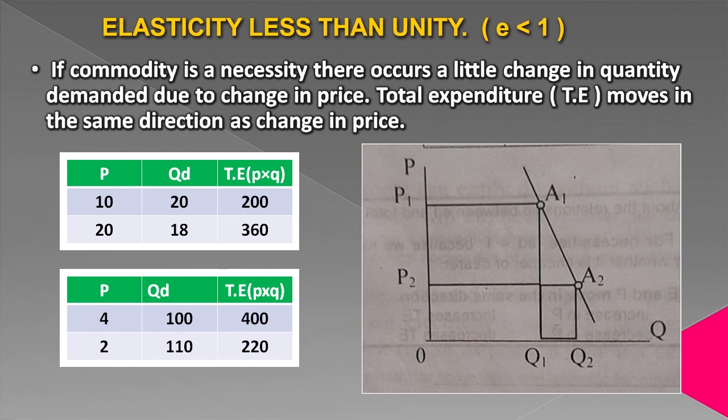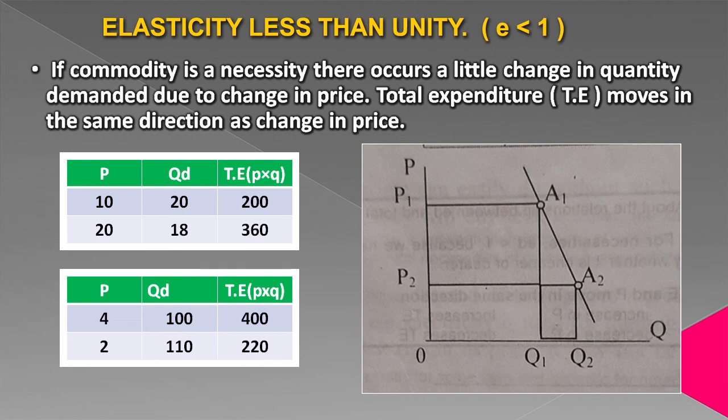Thus, total expenditure in case of elasticity less than 1, or elasticity less than unity, moves in the same direction as change in price. And when we plot that change in a graph, we get a curve that is of a steeper shape.